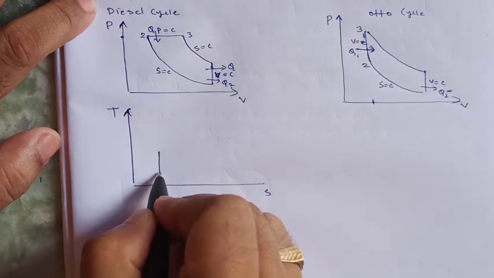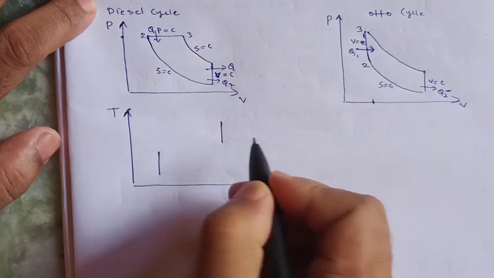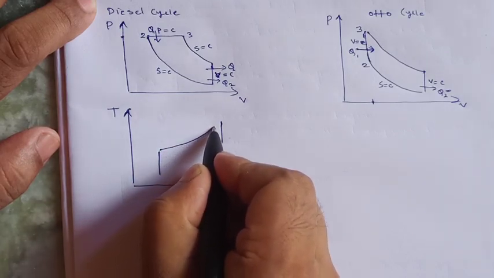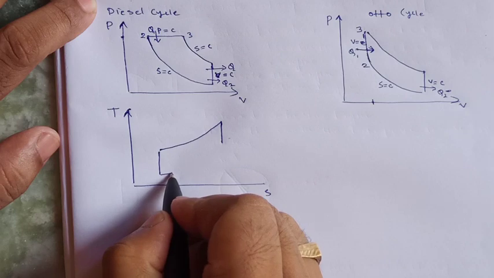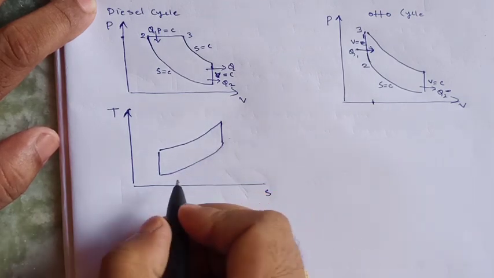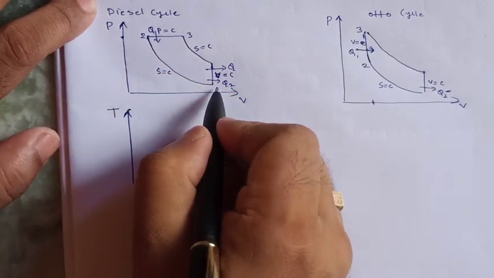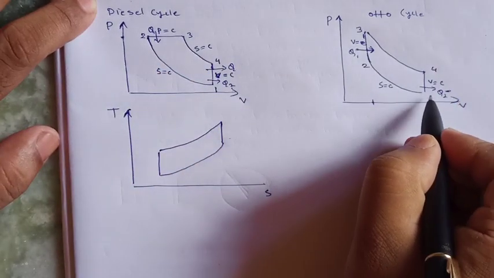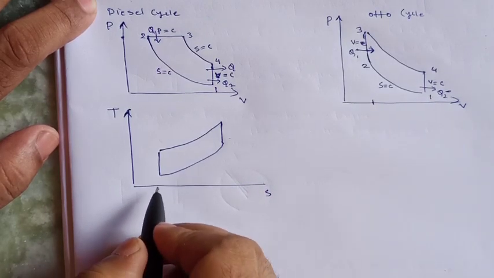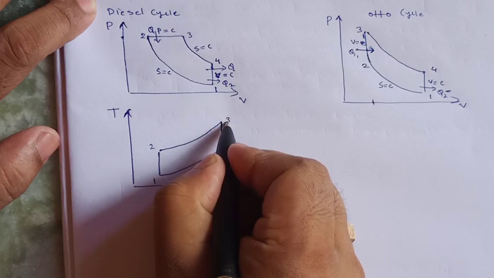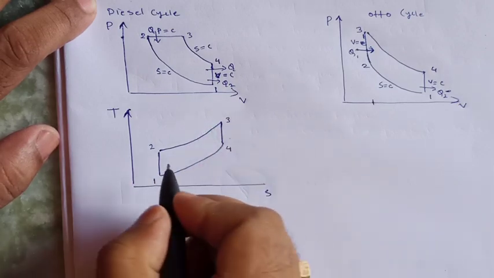We have already discussed that the cycle diagram will be like this. This is 1, this is 2, this is 3, this is 4.